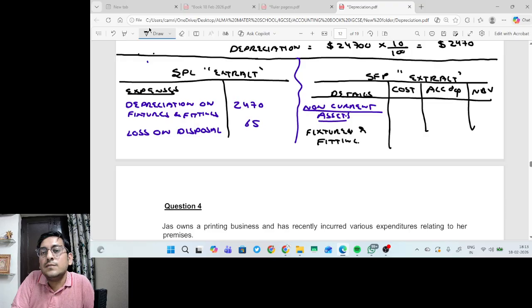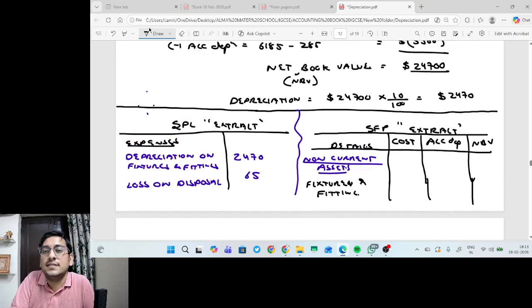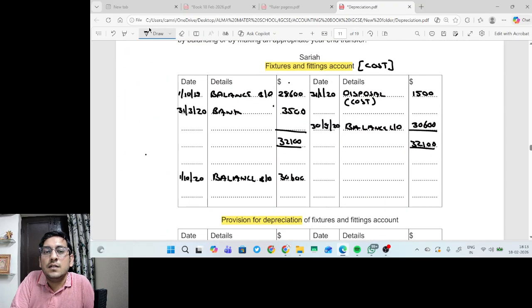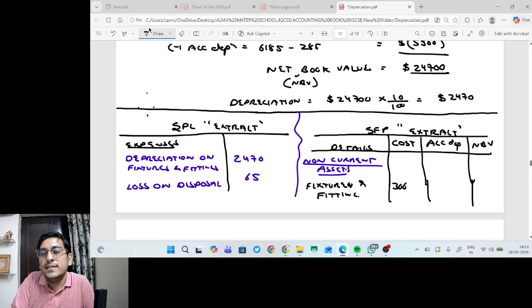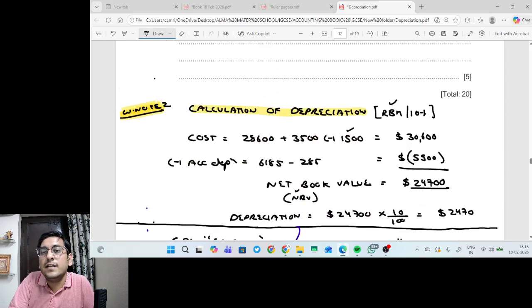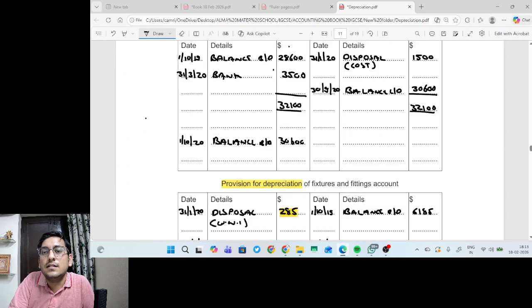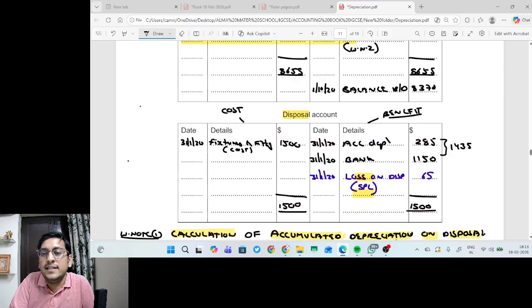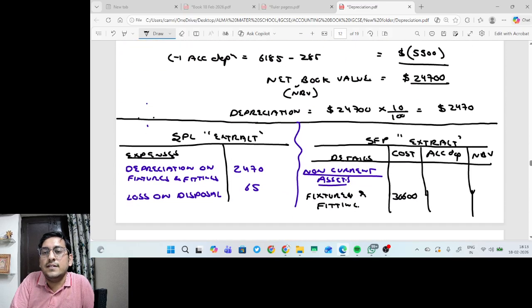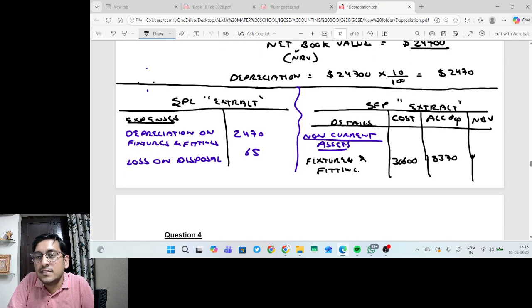Now, which values will come, sir? The closing balances. The balance of 30,600 is my cost, so I write cost 30,600. The closing balance of accumulated depreciation is 8370. Now please tell me, what is the net book value?